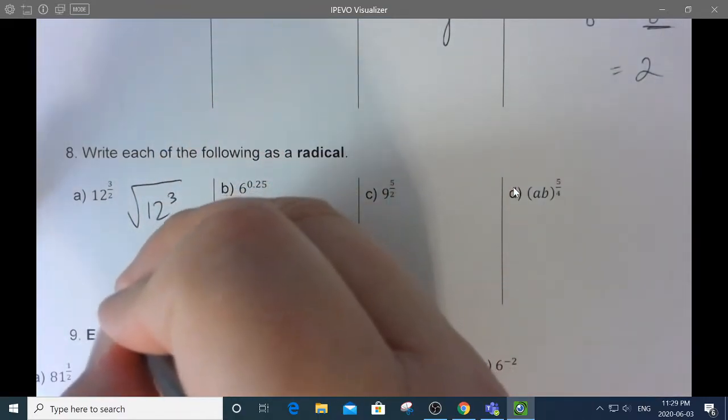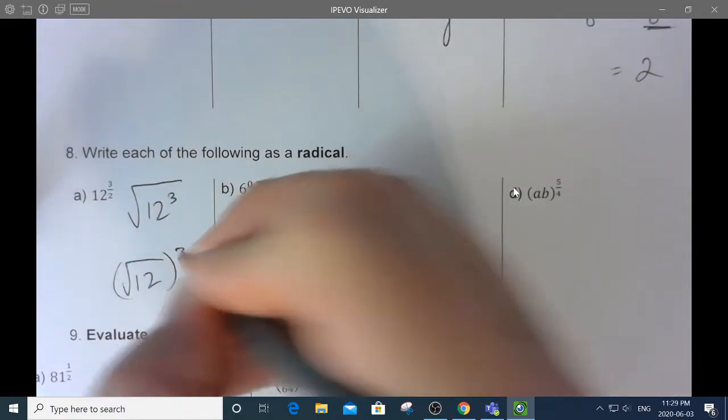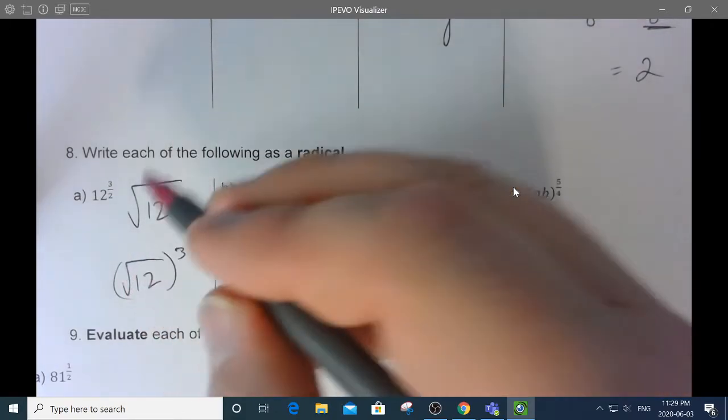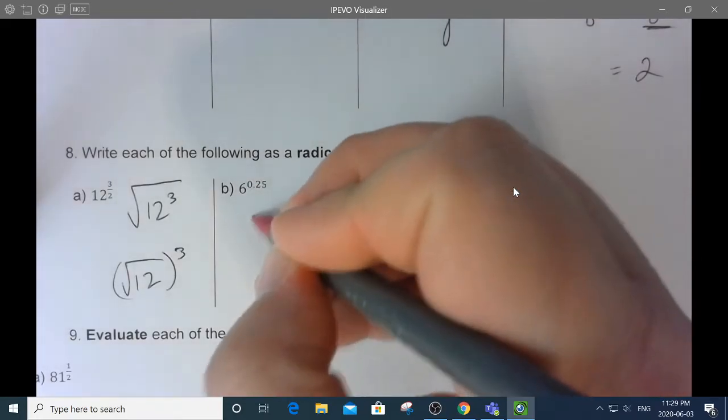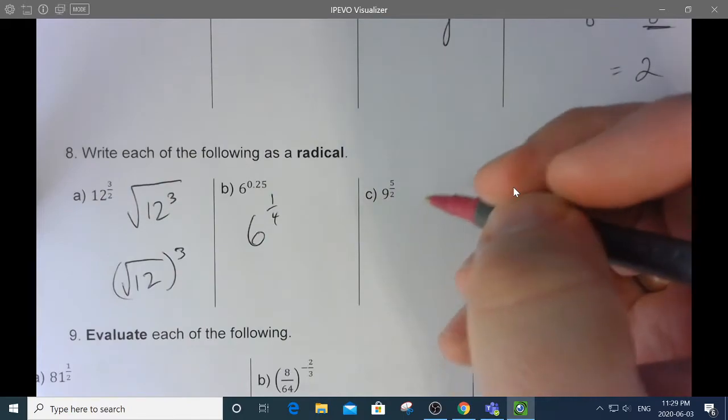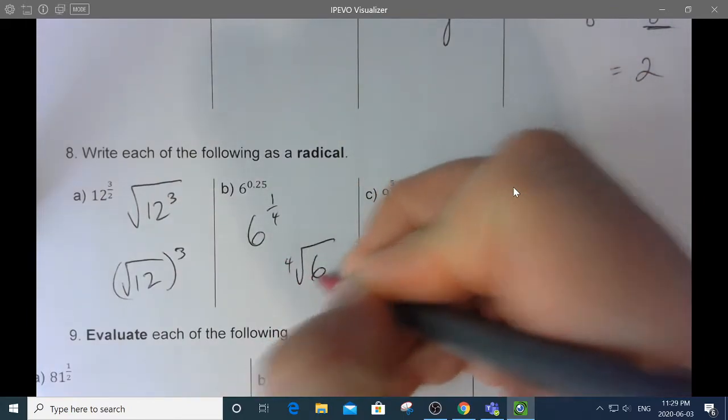I don't care if you write it this way. If you put the cube around the square root or if you put the cube into the square root, it's the same answer either way. We talked about that in the video. This one you have to actually change to a fraction first. You have to know that 0.25 is a quarter, so it's the 4th root of 6.